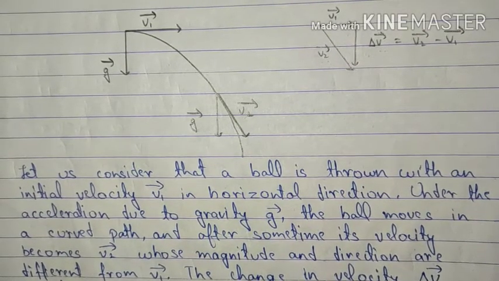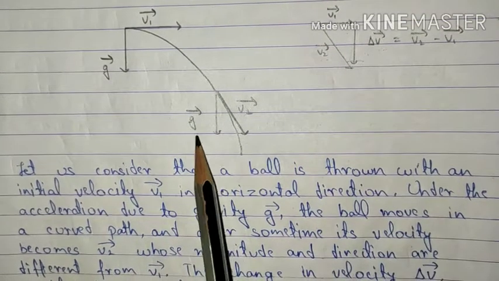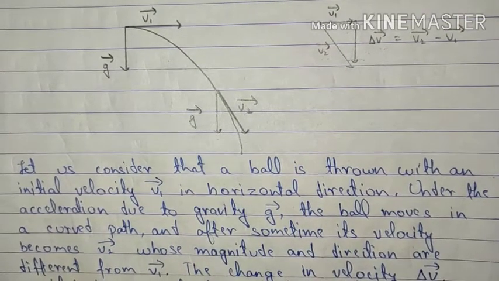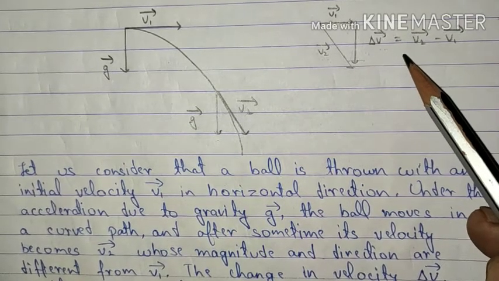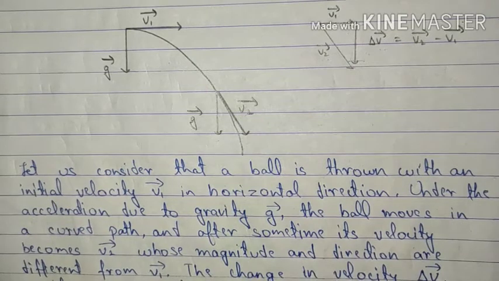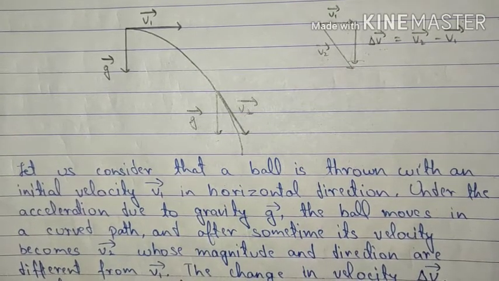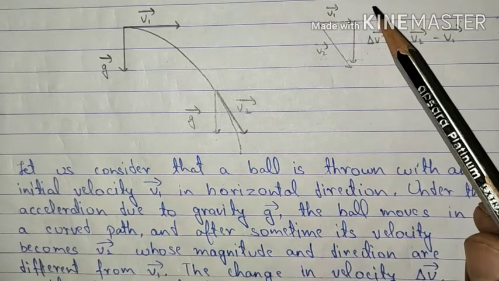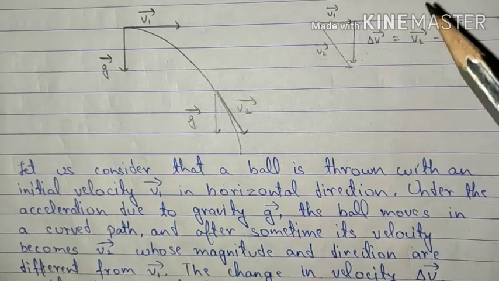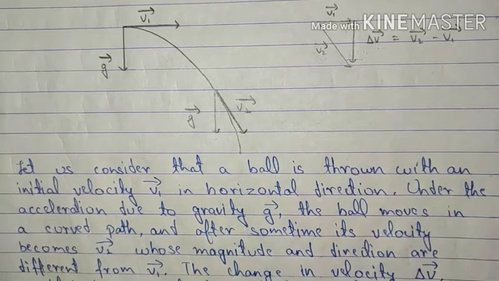Now what do we observe over here? The direction of del v is the same as the direction of g. That means del v will only depend upon the gravitational acceleration, and this also tells us that the horizontal velocity v1 will not be affected by the gravitational acceleration over here.